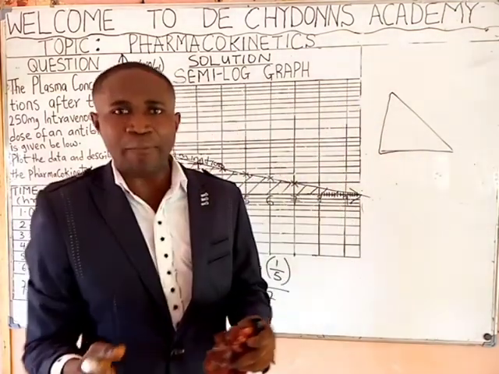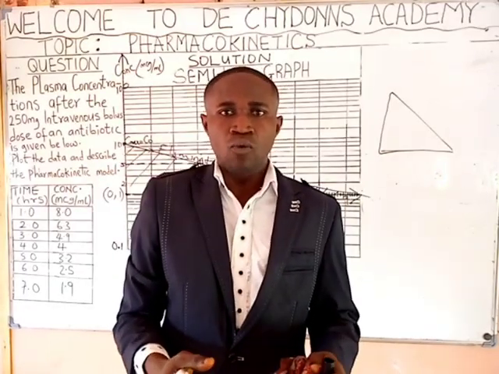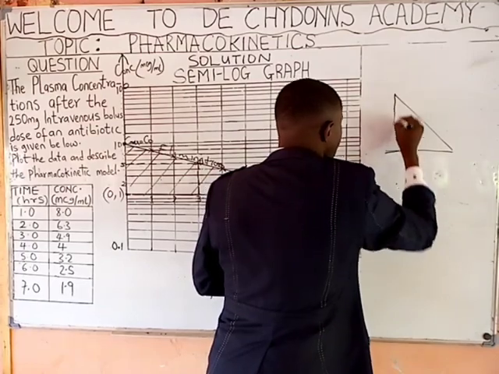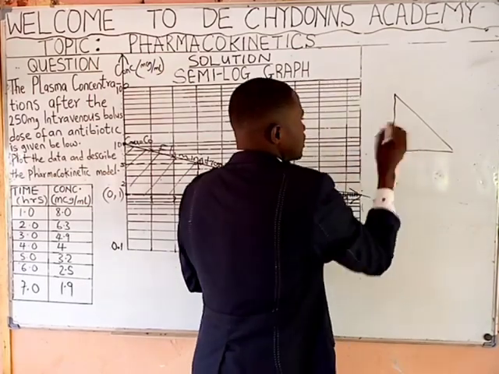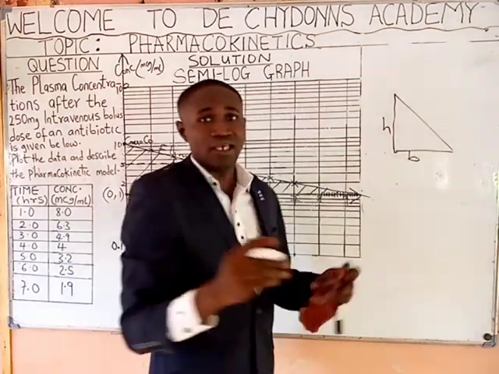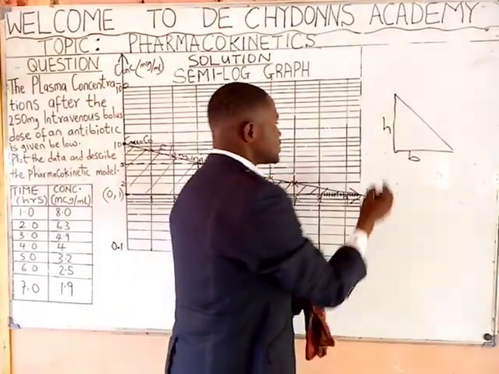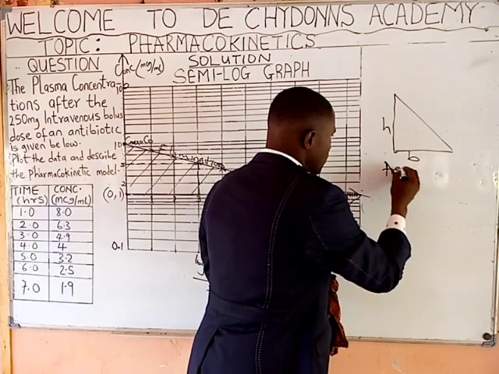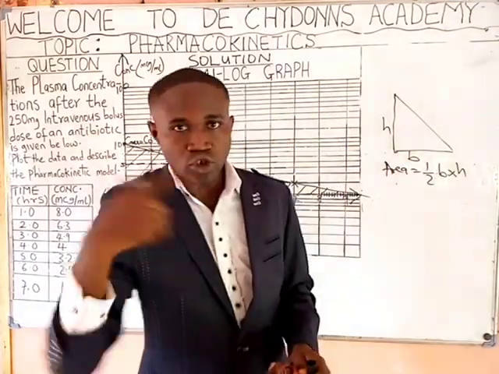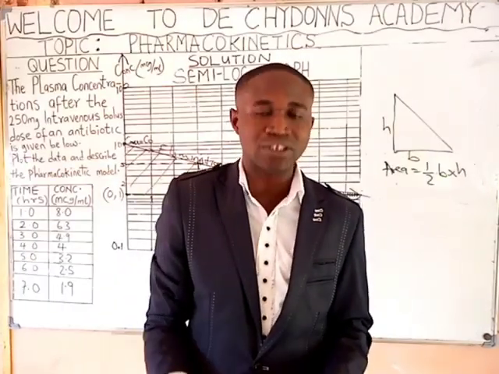And remember, from our primary school time, we were told that the area of a triangle is half times base times height. Here is the base, here is the height. So we say area equals half times base times height, what you knew from your primary school time.